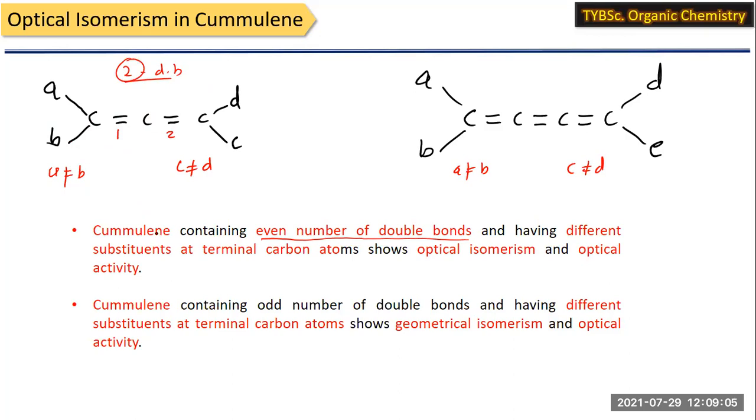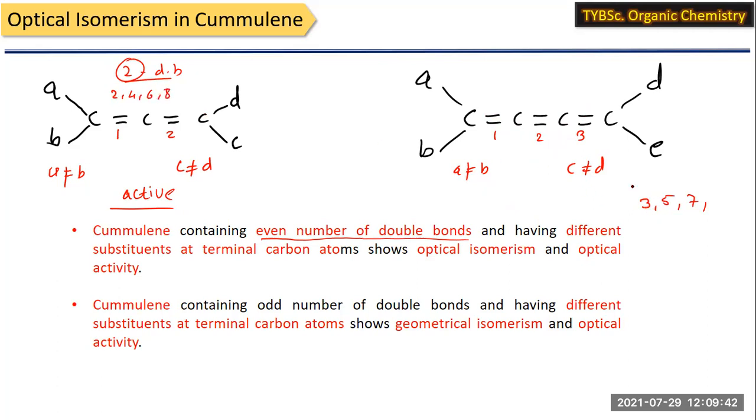So those molecules which possess an even number of double bonds and different substituents at the terminal, then the molecule is optically active. Similarly, in the second example, the cumulene contains an odd number of double bonds. You can see here, this is the first double bond, this is the second double bond, this is the third double bond. Odd double bonds means the number should be 3, 5, 7 like that. And even numbers of double bonds should be 2, 4, in multiples of 2, like 4, 6, 8.